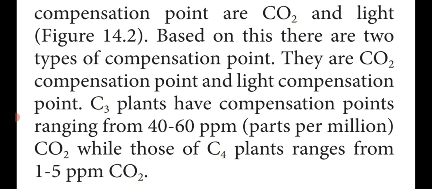That means in the first type, they are utilizing 40 to 60 parts per million of carbon dioxide from the atmosphere. In the second one, they are taking 1 to 5 parts per million of carbon dioxide from the atmosphere. So these are the two types of compensation points that take place in plants at daytime and night time.